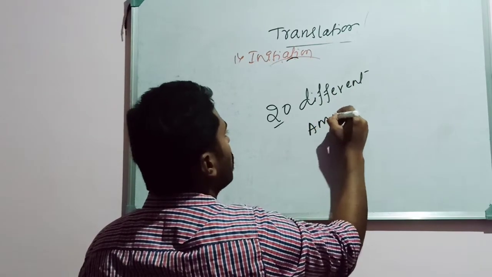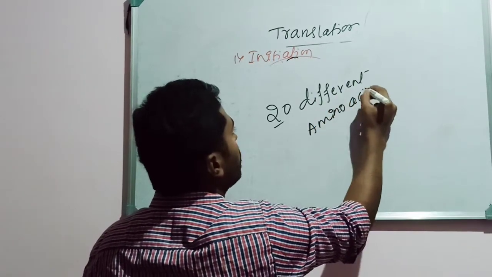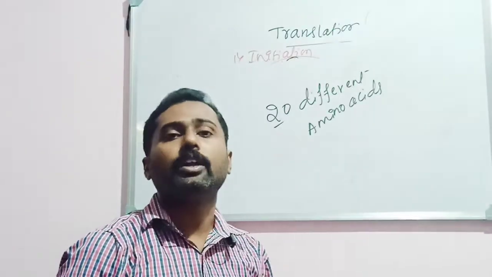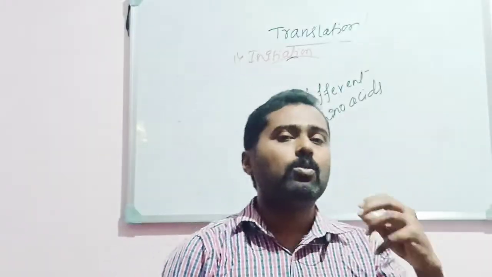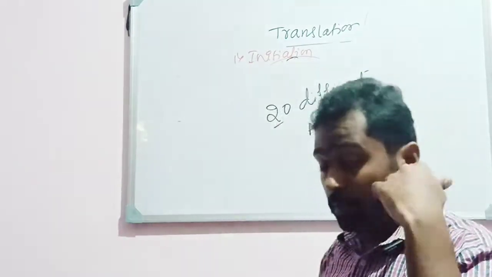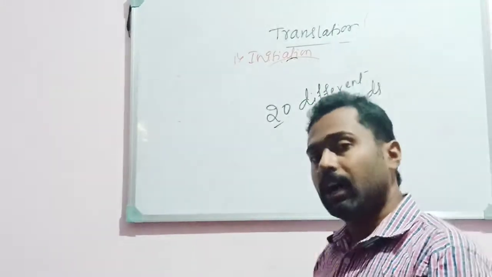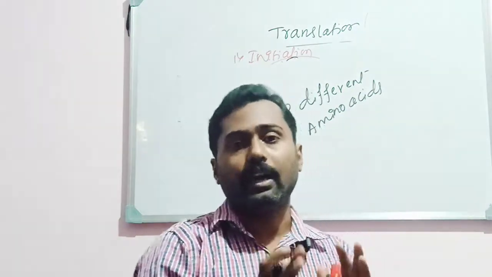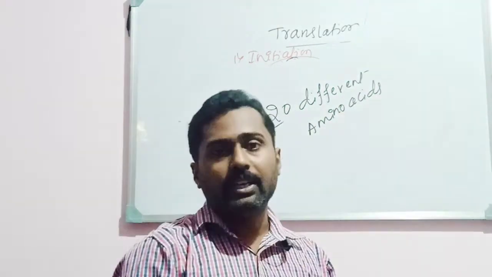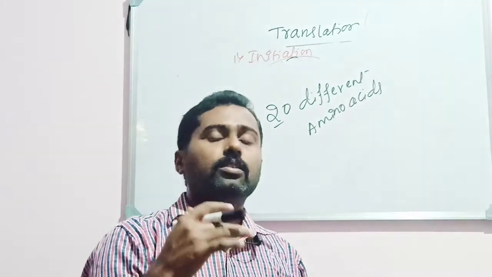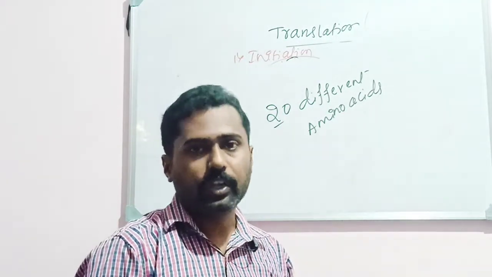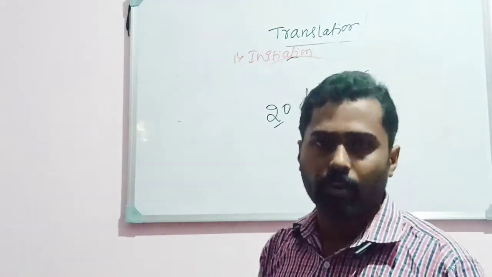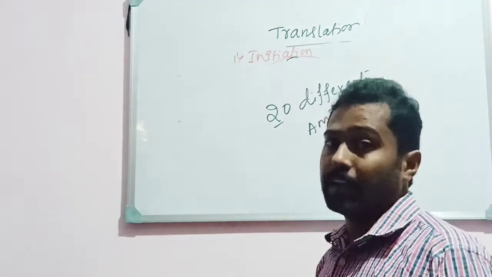Almost all proteins are formed from these 20 different amino acids, but their arrangement is different and their number is different. Some proteins have a large number of amino acids, some have a very small number of amino acids. It may vary.